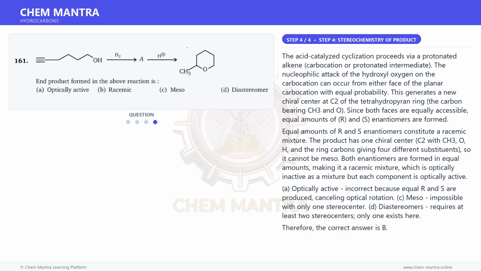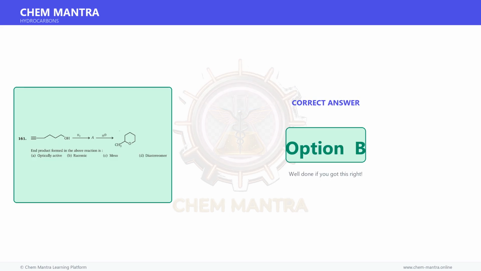A. Optically active, incorrect because equal R and S are produced, cancelling optical rotation. C. Meso, impossible with only one stereocenter. D. Diastereomers, requires at least 2 stereocenters, only one exists here. Therefore, the correct answer is option B.